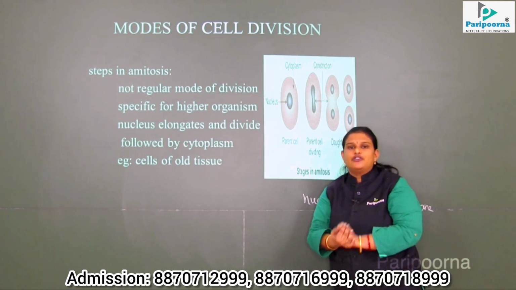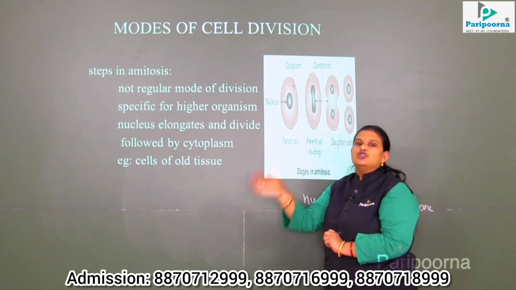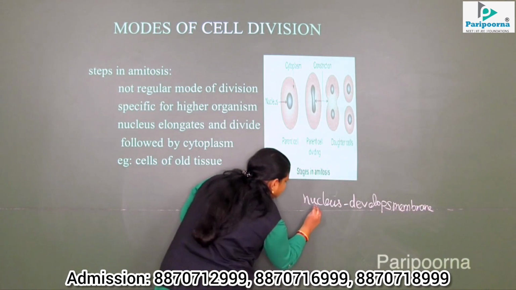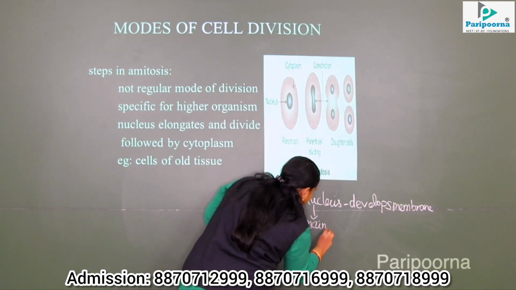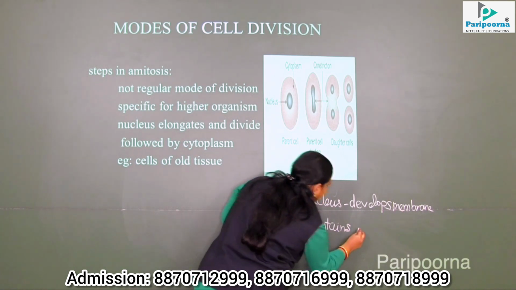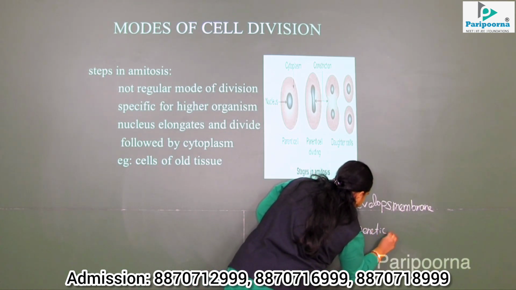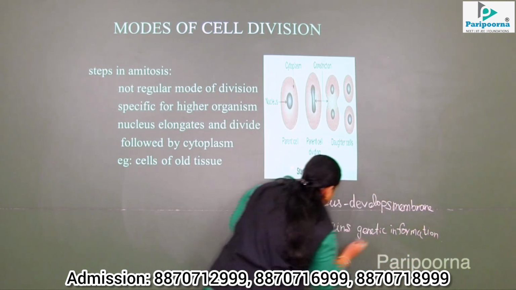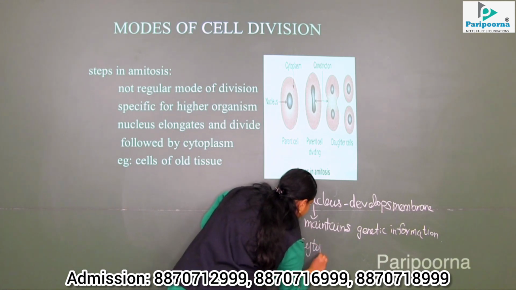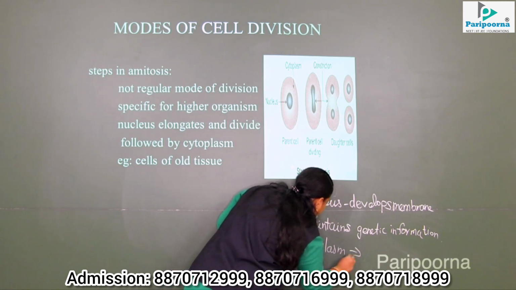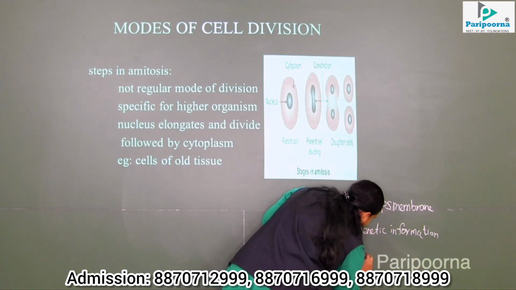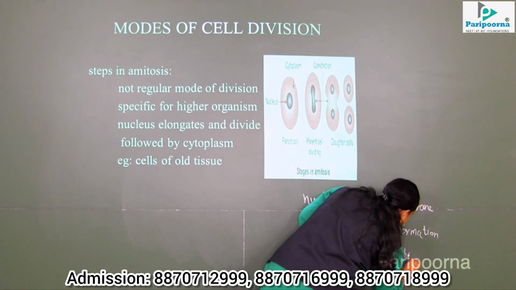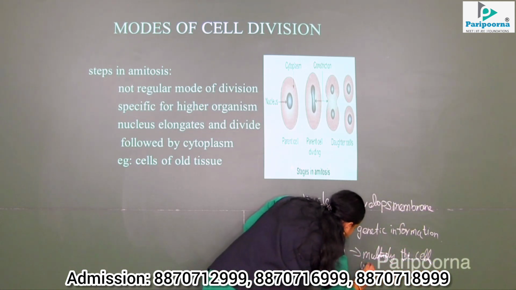We know what the function of the nucleus is and what the function of the cytoplasm is. The nucleus always carries or maintains the genetic information, and the cytoplasm copies or multiplies the cell with this information.